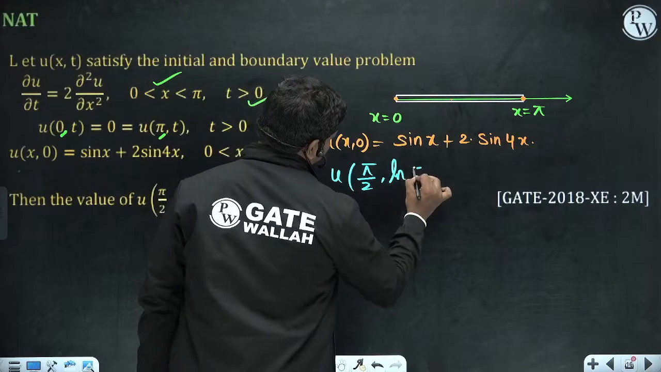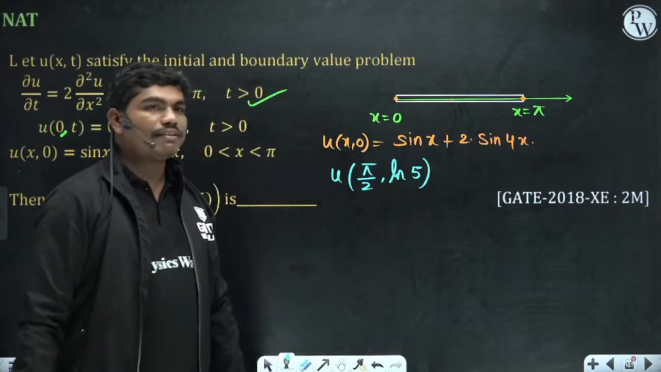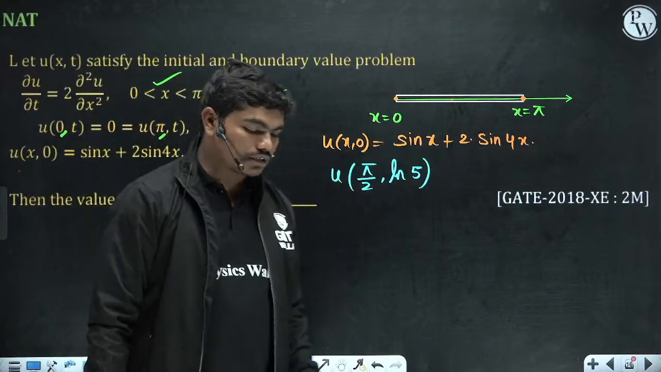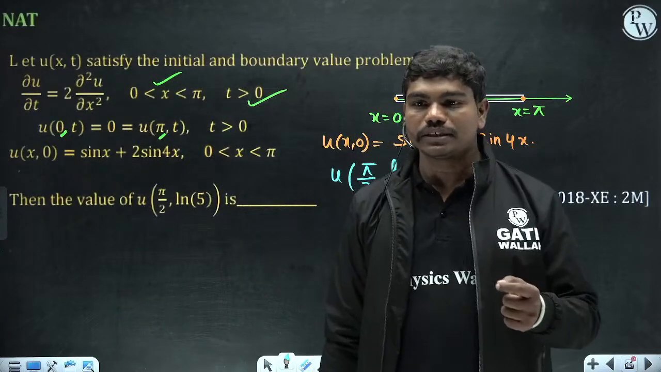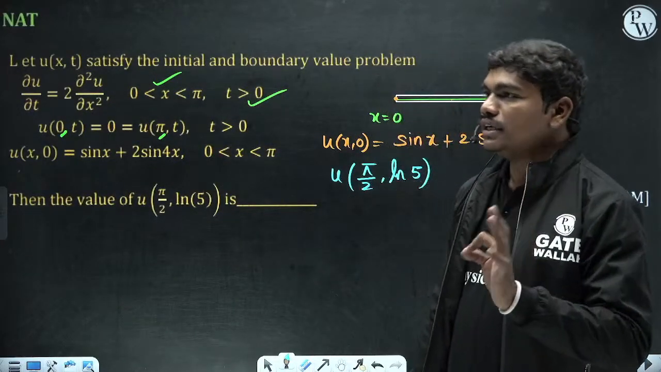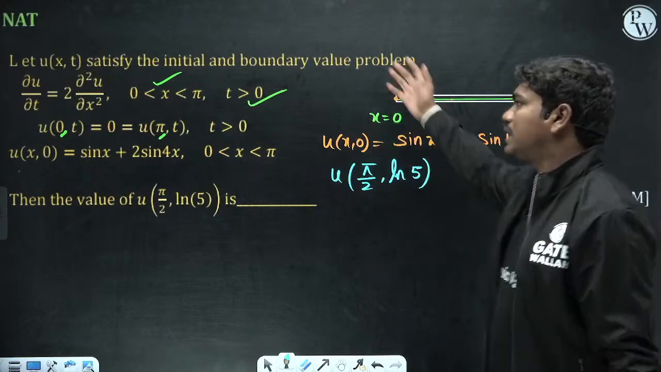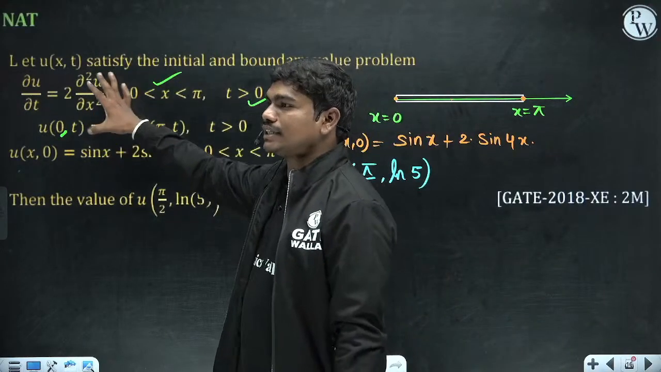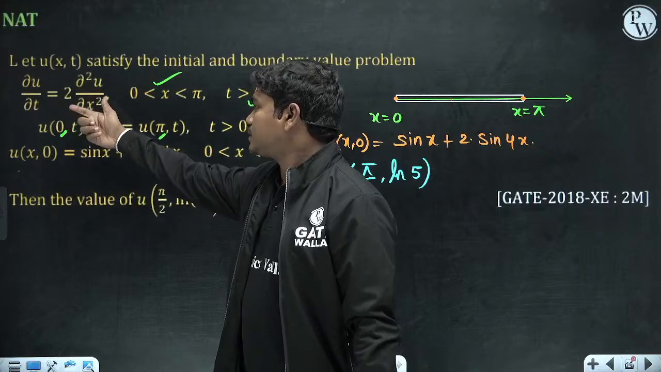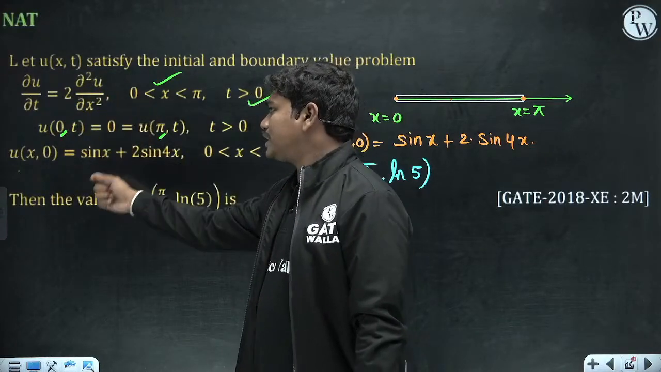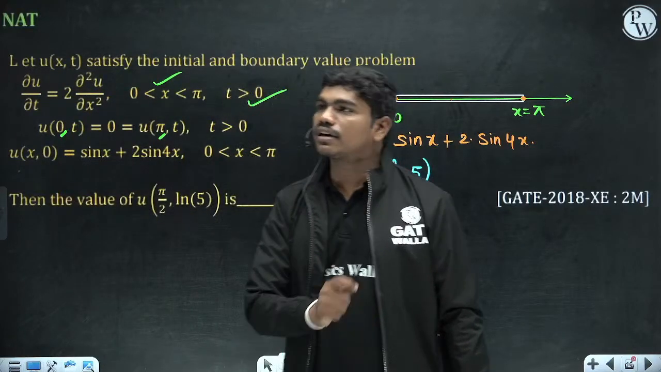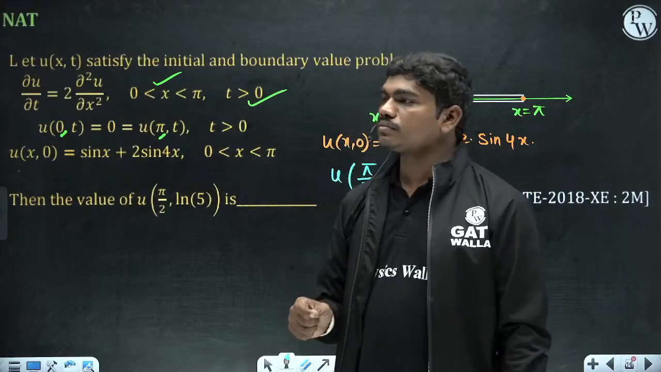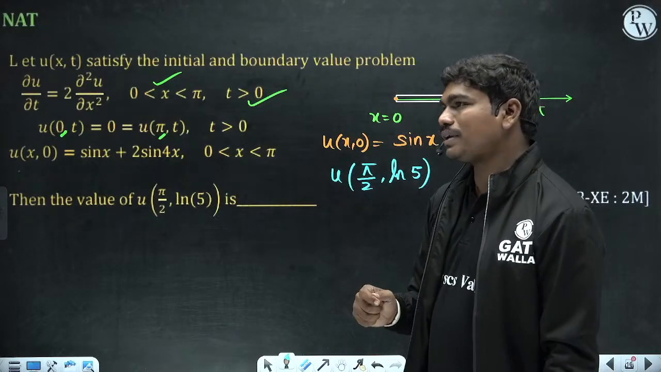So at this time of ln 5 seconds, and at this location of pi by 2, what could be the temperature? This is what they are asking you. Clear? Did you all understand physically what these conditions mean? They have given you some conditions here. This is the standard heat transfer equation, these are the boundary conditions, and this is the initial condition. Clear? Yes or no? Please type in the chat box.